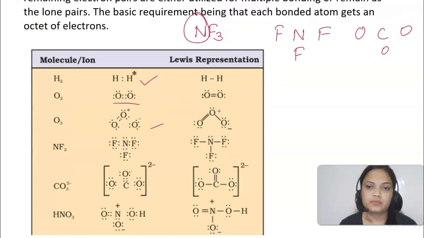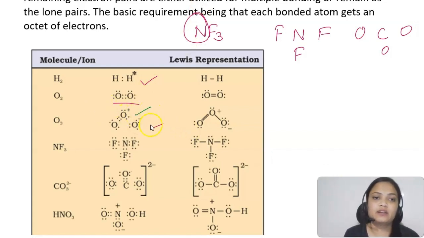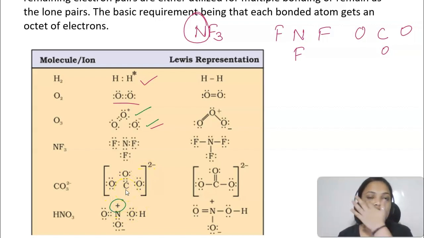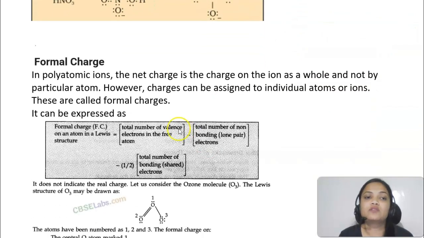Now students, you can see that in some structures we have some positive and negative charges. Here plus and minus are there on a particular atom, not as a whole. Lewis dot structures do not talk about the shape of the molecules. If we have charges as a whole, we can also tell the charge on a particular atom, and that is known as formal charge.